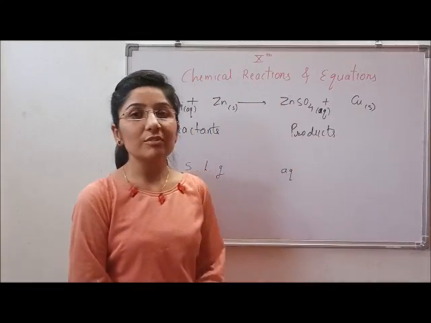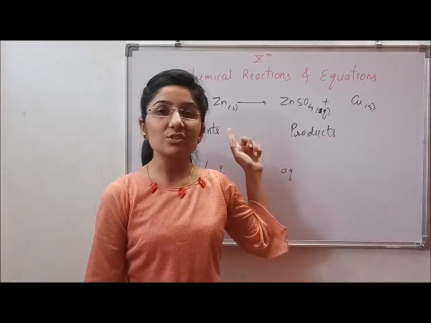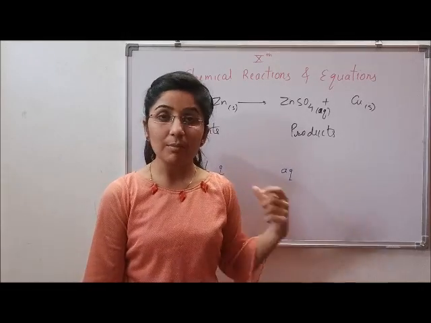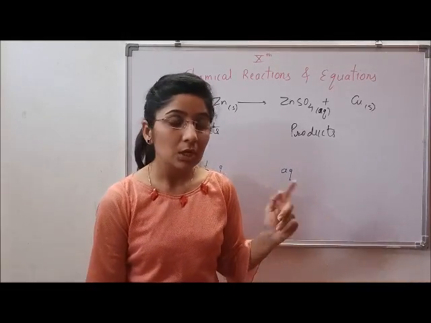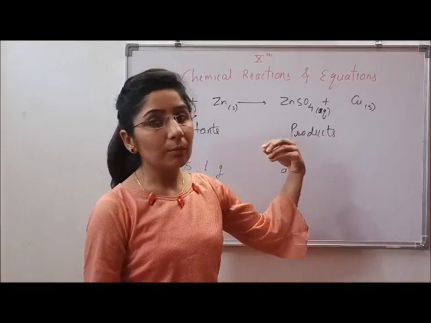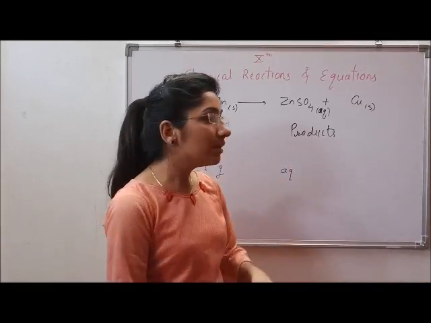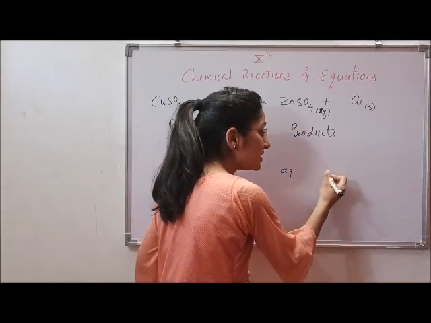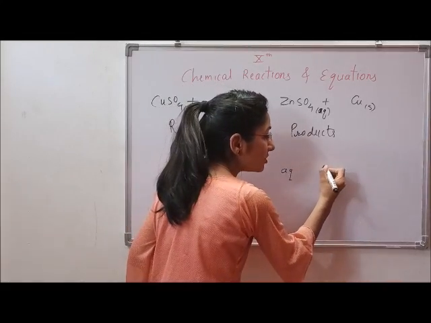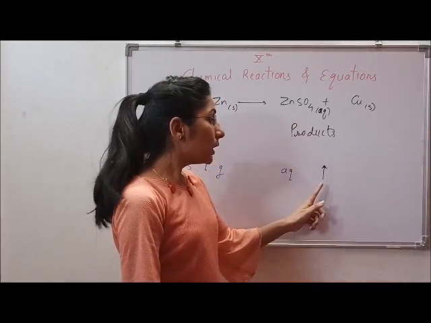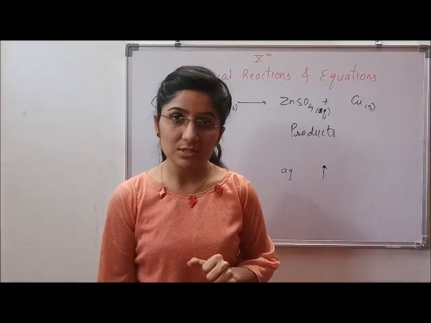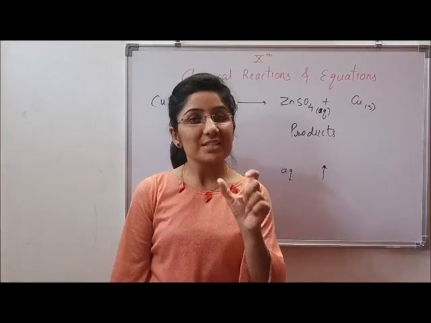So this is how we represent the states of each of the reactants and the products taking part in the chemical reaction. Now suppose there is a gas which is evolved on the product side, we can represent it with an upward arrow. An arrow heading upward means a gas is evolved, or that substance is in the form of gas. And in some reactions a precipitate is formed.